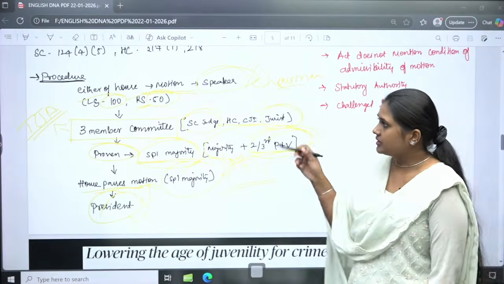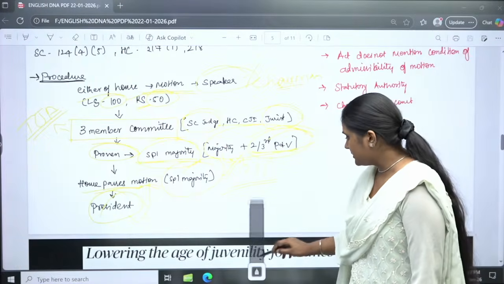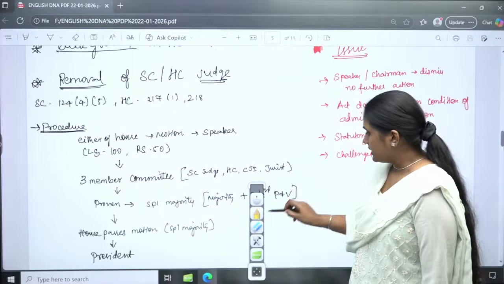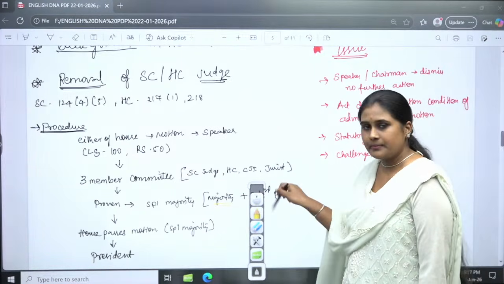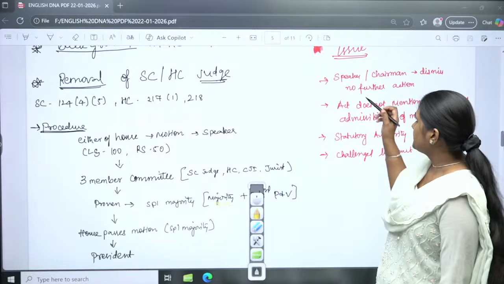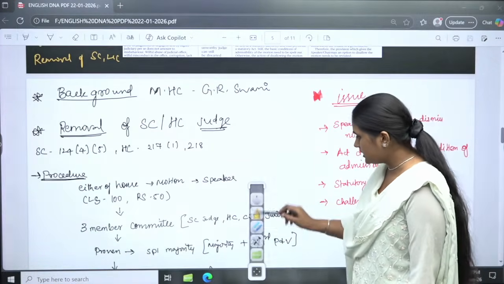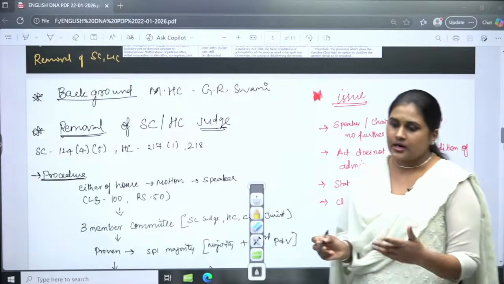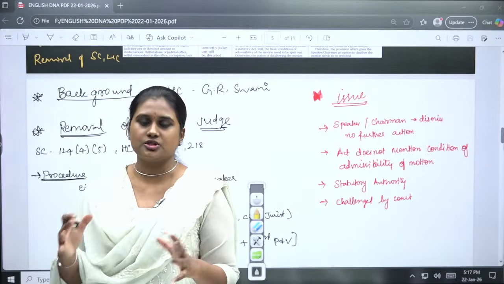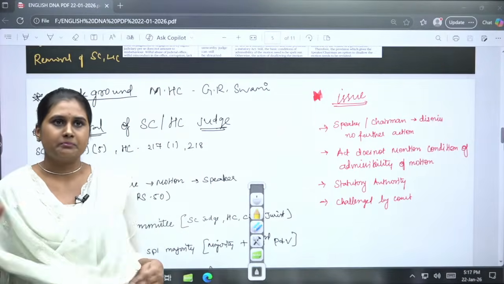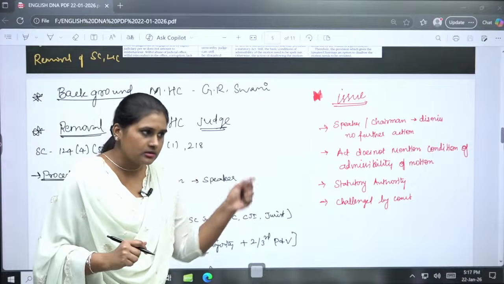Okay, whenever you are making notes, try to make them as a flow chart. So what would be the first step and the second step? Clearly mention who will be giving the majority and who will be needing the majority plus special majority. Here, in this article, there is an issue mentioned. So far, as we have seen in the Justice Verma case also, no such High Court judge has been removed or impeached till now. But this article is talking about an issue connected to that.